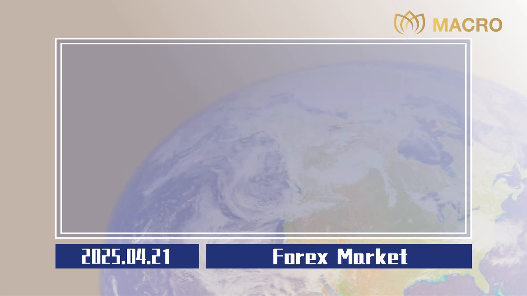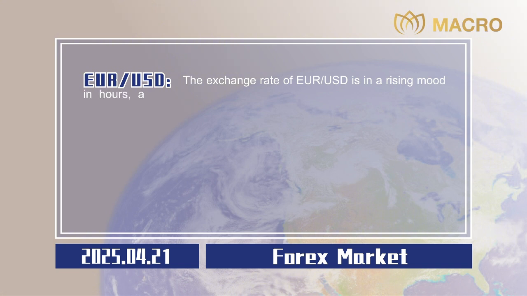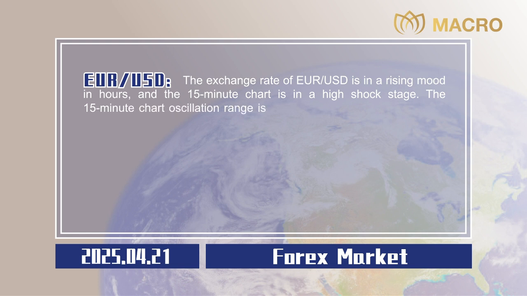Forex market. Euro to US dollar. The exchange rate of euro to US dollar is in a rising mood on the hourly chart, and the 15-minute chart is in a high shock stage. The 15-minute chart oscillation range is 1.1496 to 1.1535. Operationally, you can sell at a high price and buy at a low price in this range.